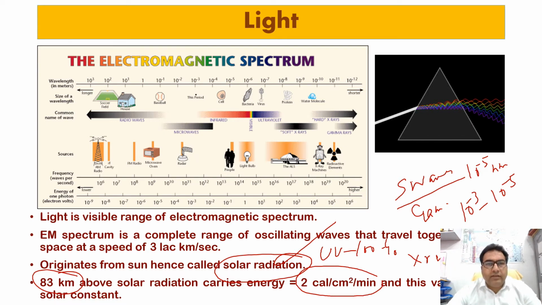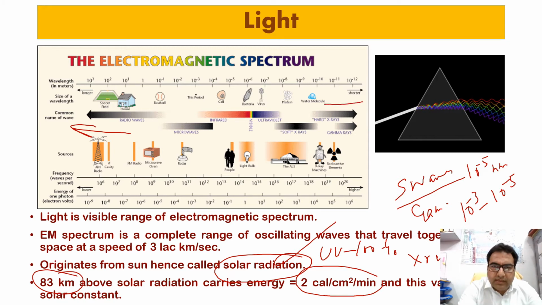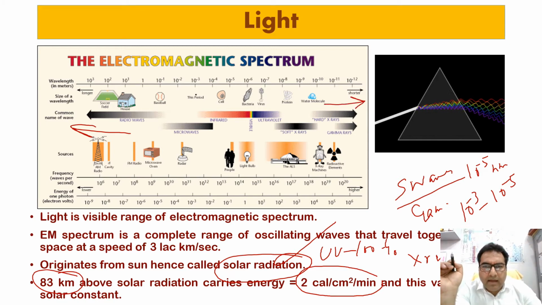Then we have the light, or the visible spectrum. In this spectrum, from this side to this side, we have the radio waves toward this side, and here it is depicted as the gamma rays having the shorter wavelengths. Toward the shorter wavelength we have the higher frequency, and toward the longer wavelength we have the lower frequency.